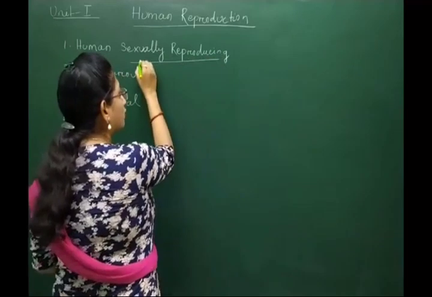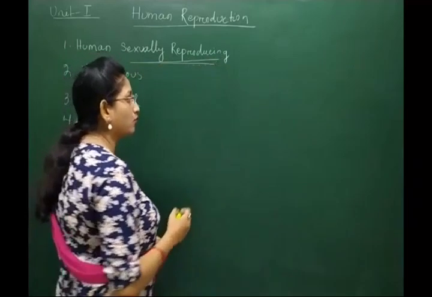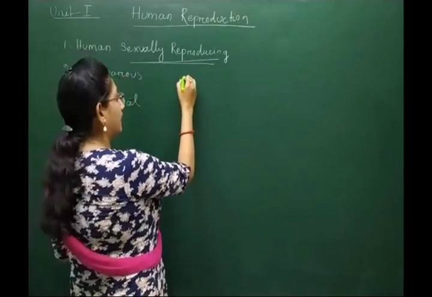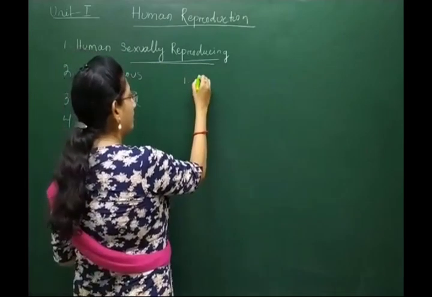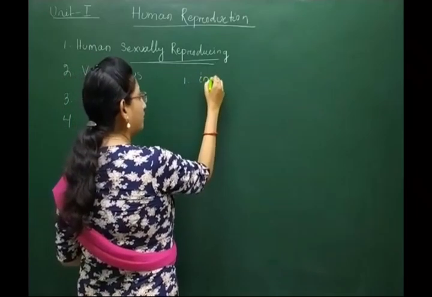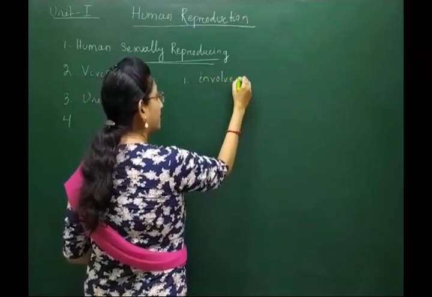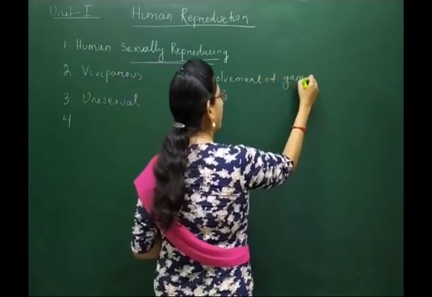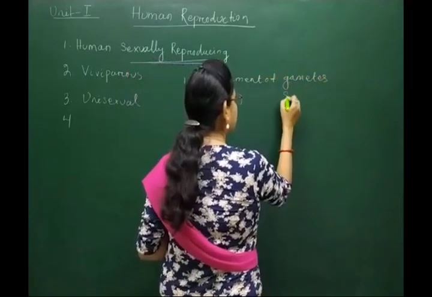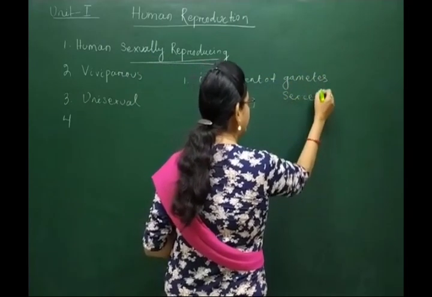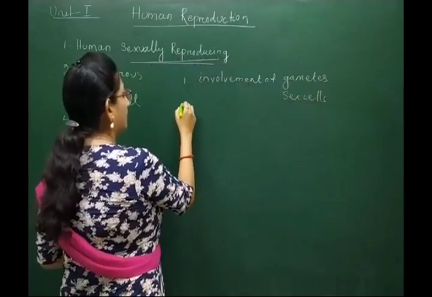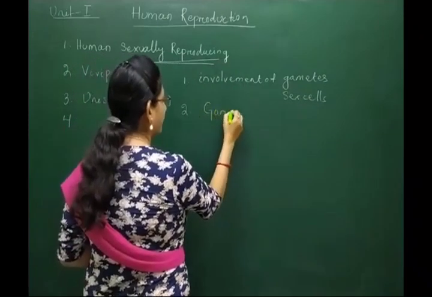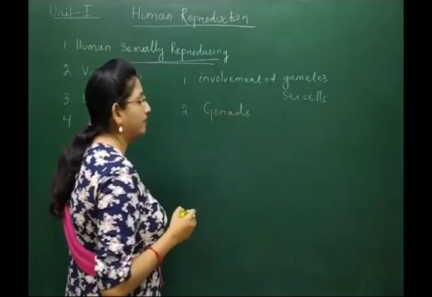What do you mean by sexual method? The most important features of the sexual method are, number one, the involvement of gametes, or the sex cells. There must be gonads which are able to produce the gametes.